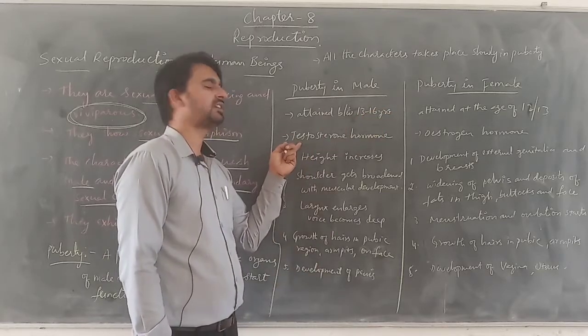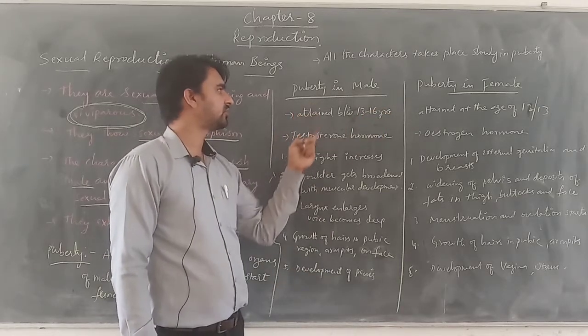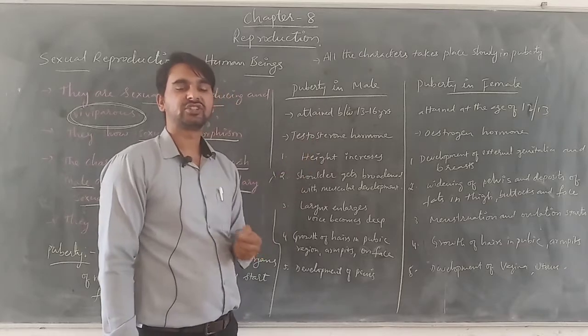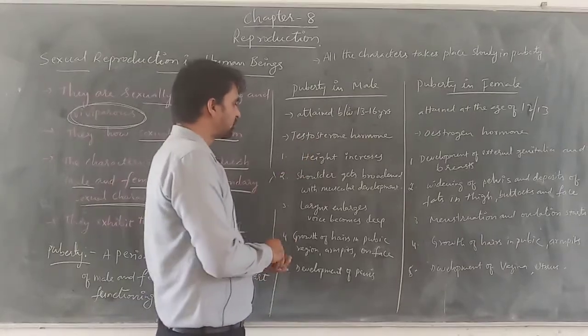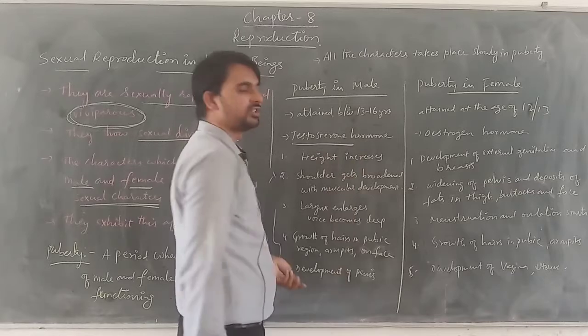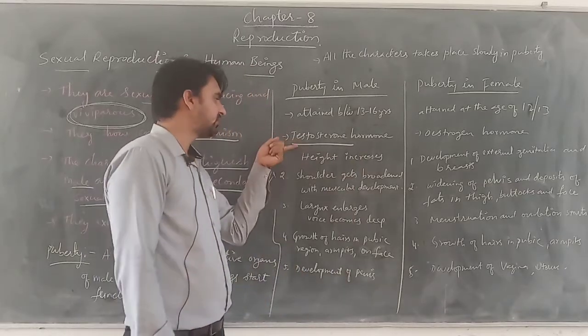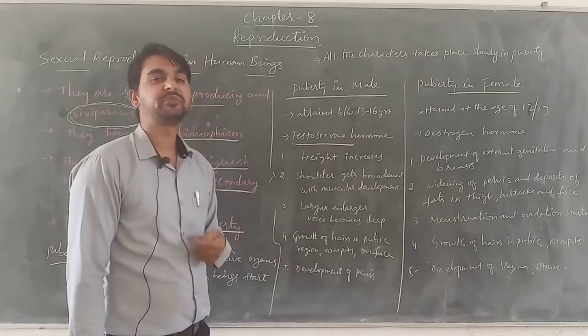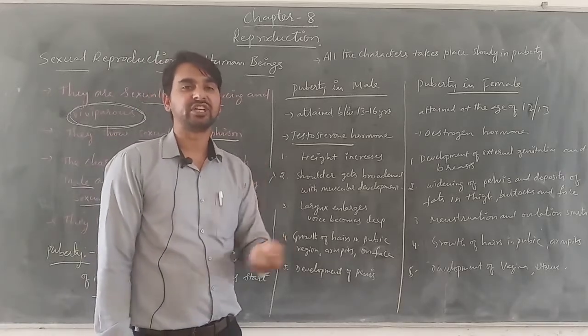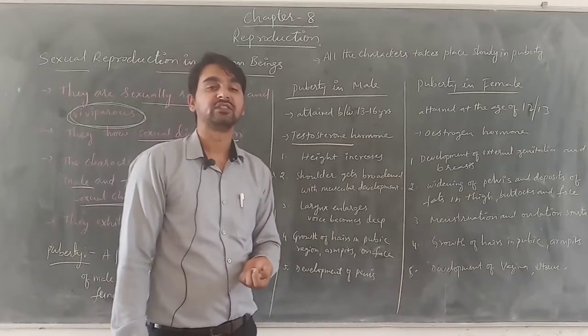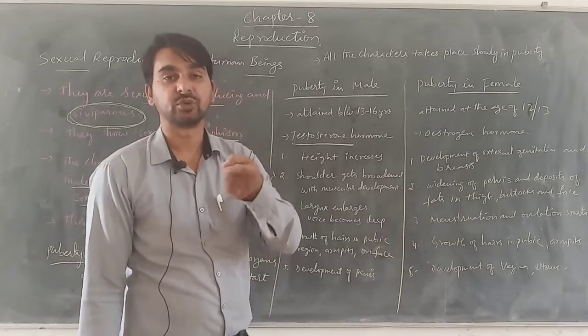Now what is happening here in this puberty? When the male reaches this puberty age, there is a secretion of a hormone known as testosterone. This hormone's secretion starts in the body of males. This hormone is responsible for bringing all the various changes, which we are calling secondary sexual characters.